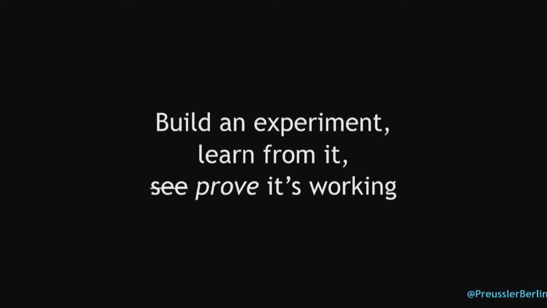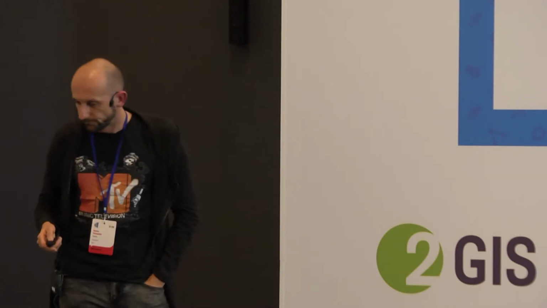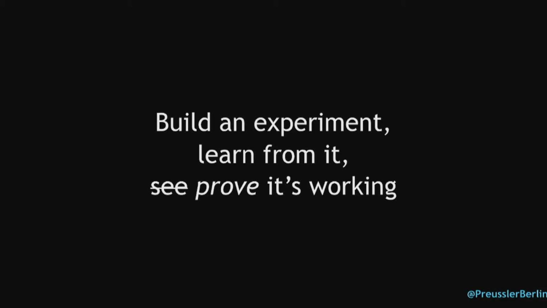And then build an experiment, because your stakeholders will still say, we're not sure yet. Then say, okay, we will build this thing as an A/B test, so you can shut it off. The next problem: I mean, there won't be any, because it's bytecode that you compile, right? There's no difference in the Java and the Kotlin code that you would ship. You could write the same thing in Java, the same bytecode. But it's important to get this experiment as a backup plan for your stakeholders, and then prove to them that it's working. If you did the first thing, the next one is easy. You can just continue.